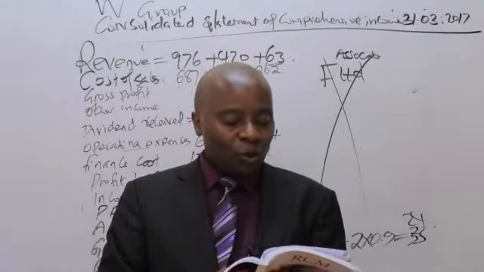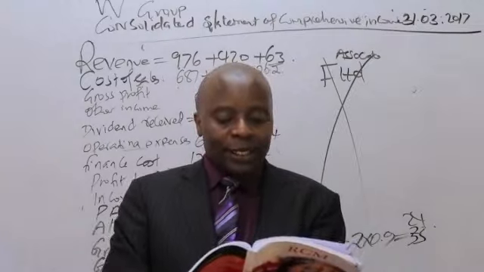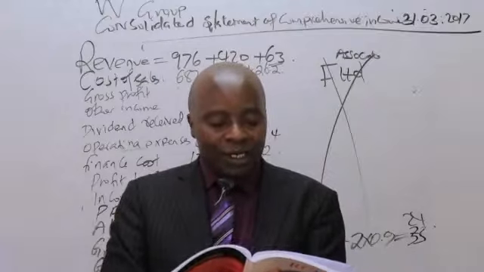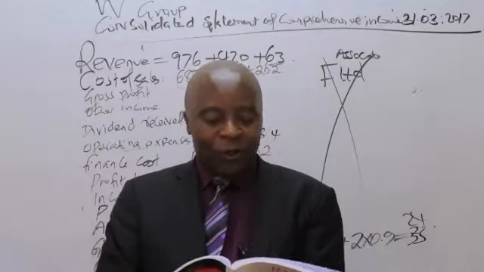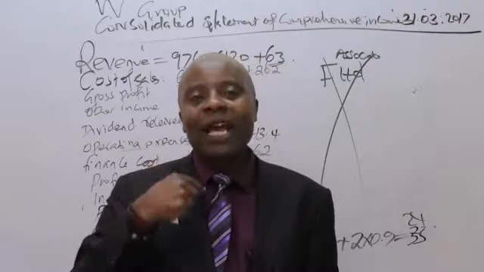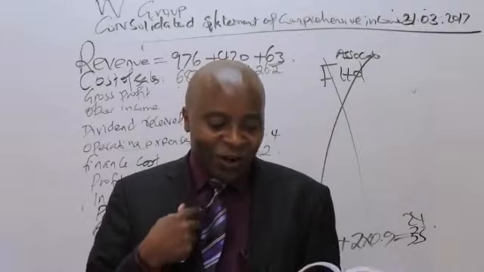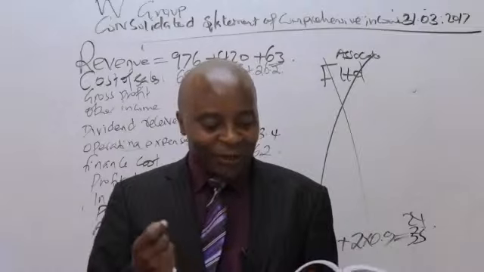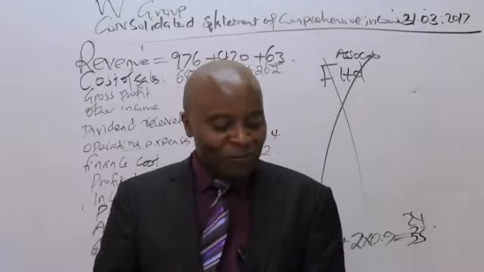Note number 2, W Limited sold its entire 60% equity holding in S Limited on 31st March 2017 for 1,150 million in cash. No entry has been made. So of course, when I dispose of my shares, there shall be either a gain or a loss. That will come in later, don't worry about that. That will come in for number 1.